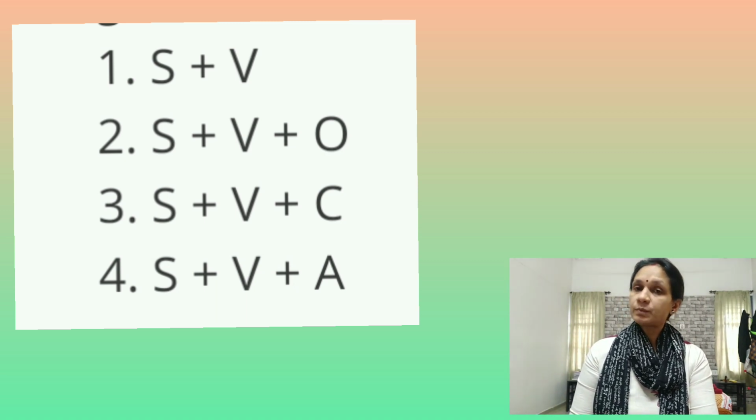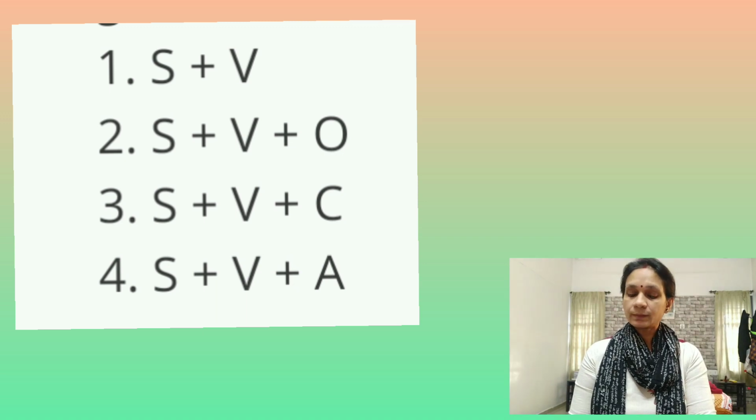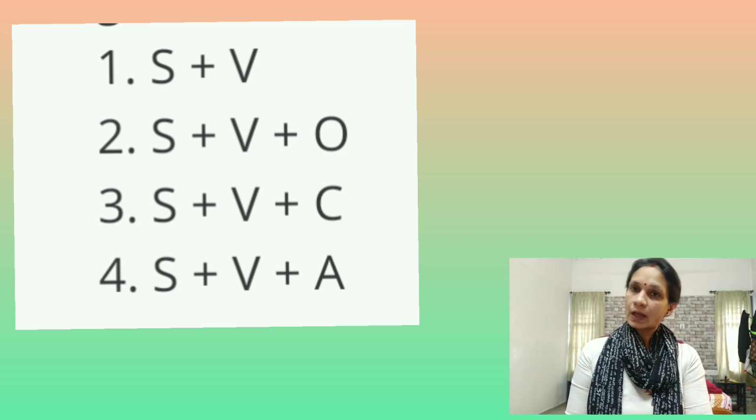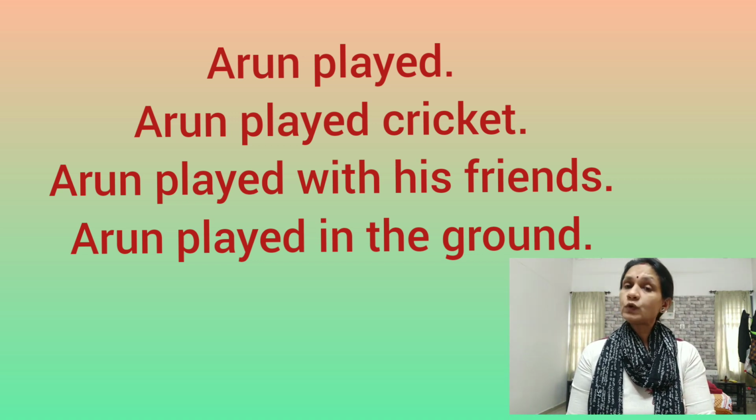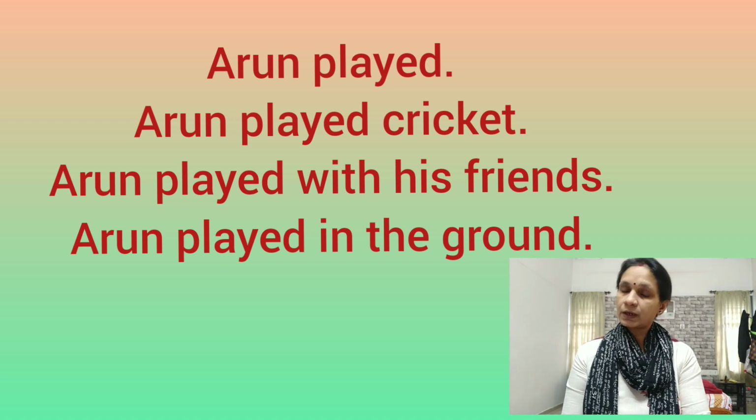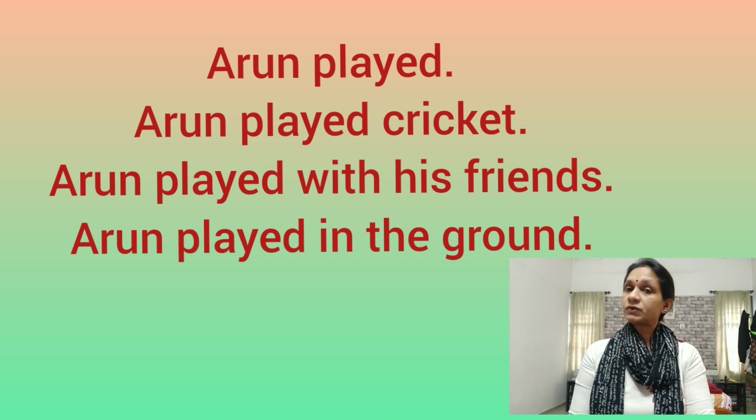Okay, here I am giving you a few examples for that. Arun played. Arun is the subject, played is the verb, S plus V. Second one, Arun played cricket. Here Arun is the subject, played is the verb, cricket is the object.